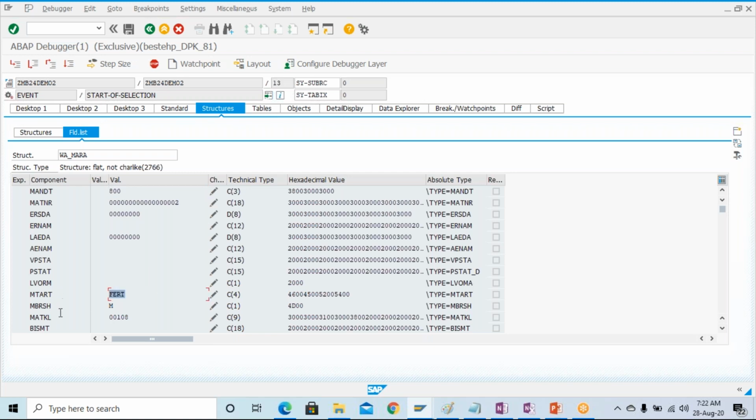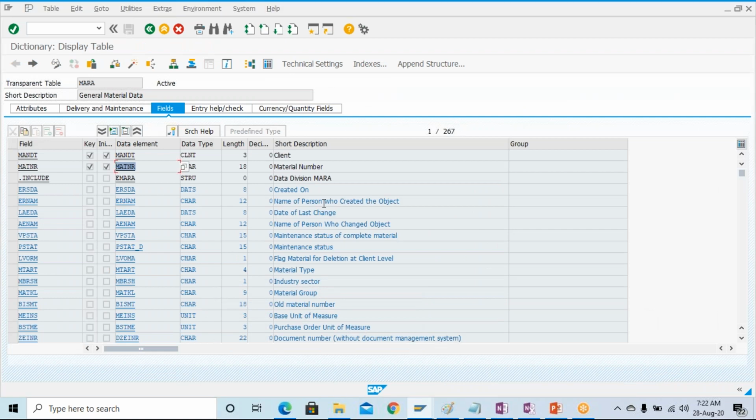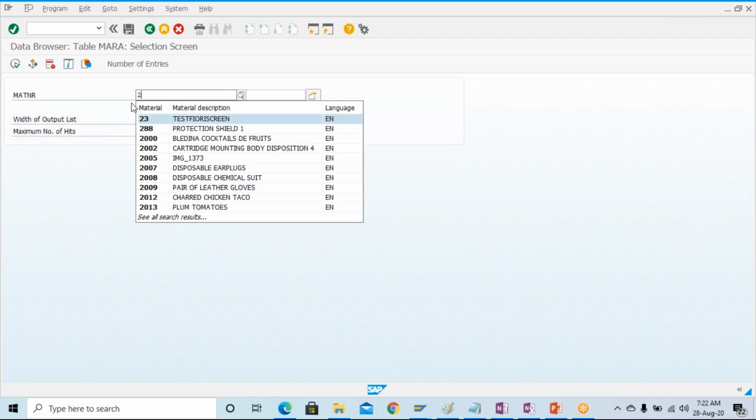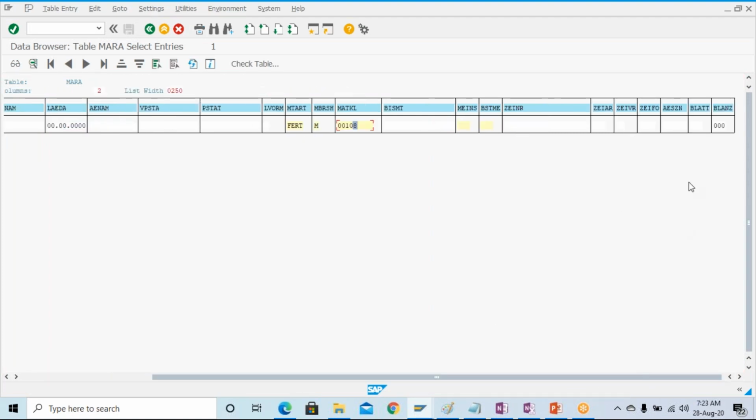Generally MTART, MBRSH, whatever the important fields are there, only those someone has given when creating the material number. So the important fields are coming, other things are not coming because they're not maintained. You can go and check into MM03, or you can check the MARA table. Go to the content, and I will give the 2 over here. Just run it by giving the 2, and here you can see that only this particular value is there, other is not there, that's why it's not coming over there.